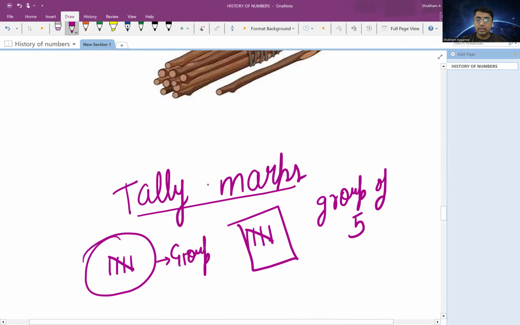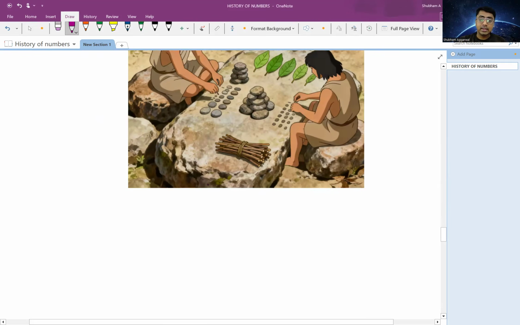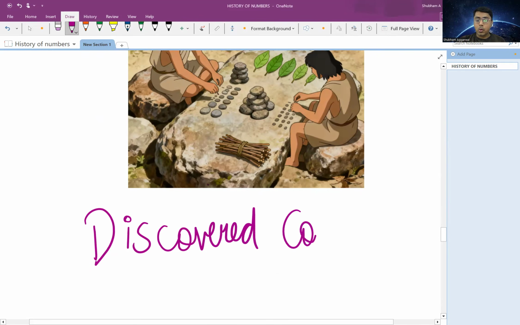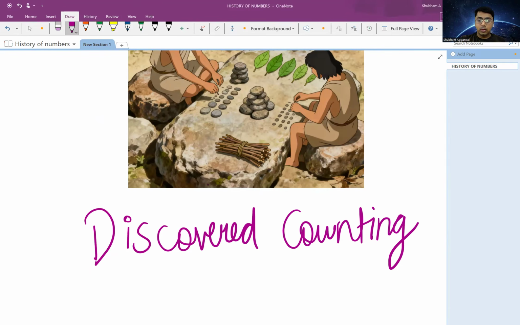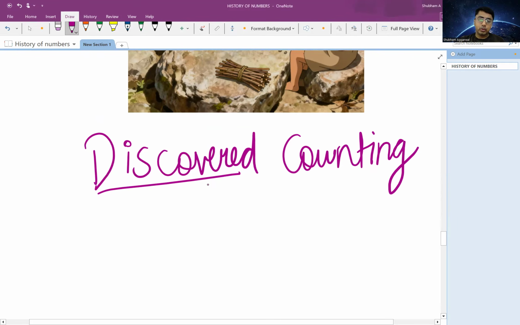So I said that humans discovered counting, right? Using so many different things, they discovered the idea of counting. Now, here I'm using the word discovered. What do you mean by discovery? There are two words: one is discovery and another is invention.